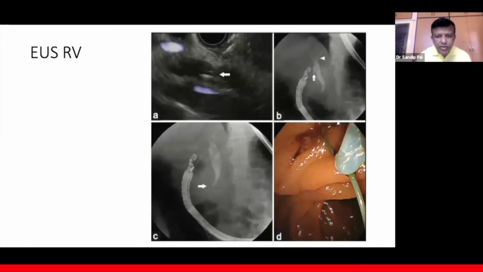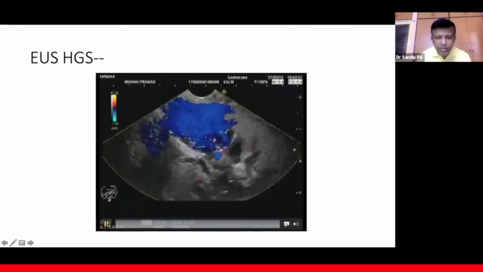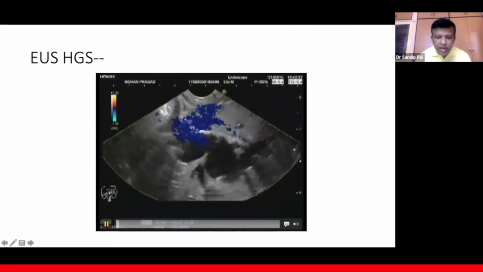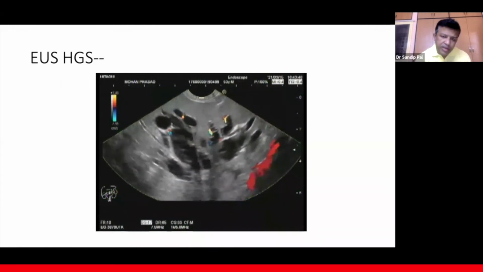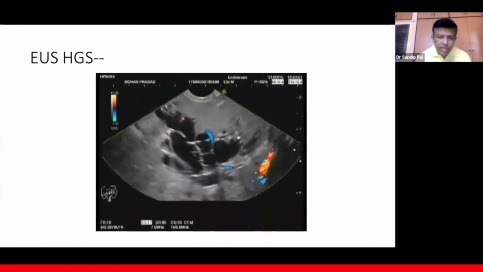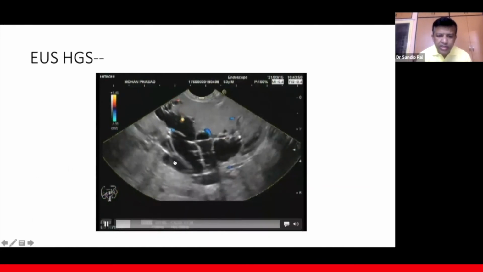So this is a video of hepaticogastrostomy. This is one of my cases where the patient had a distal obstruction, and also a duodenal stricture. So you can see the bile ducts. This is a segment 3 duct. It's a hugely dilated duct, as you can see in segment 3 of the liver.